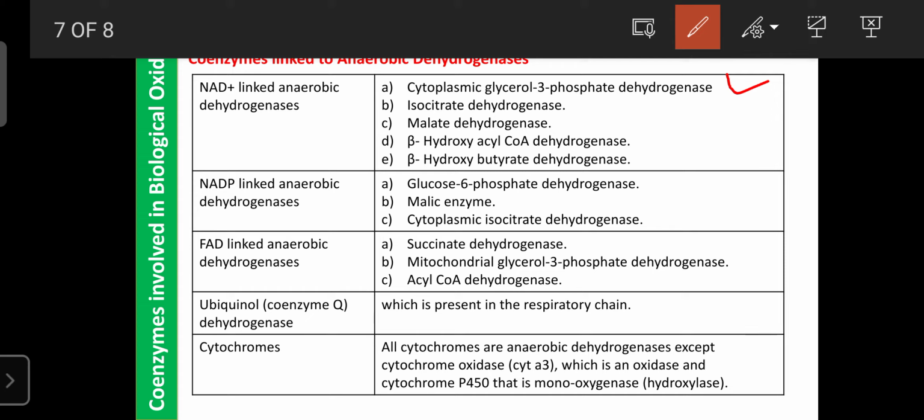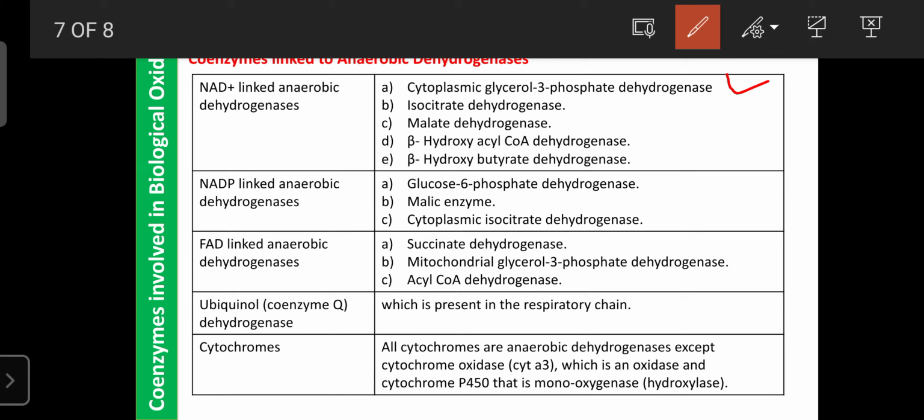So wherever these enzymes are present, they are involved in oxidation reactions, and those reactions occur in the absence of oxygen. So that should be remembered. Whatever these enzymes are, they catalyze various biochemical reactions, but those reactions can occur in the absence of oxygen. So next one is the NADP linked anaerobic dehydrogenases.